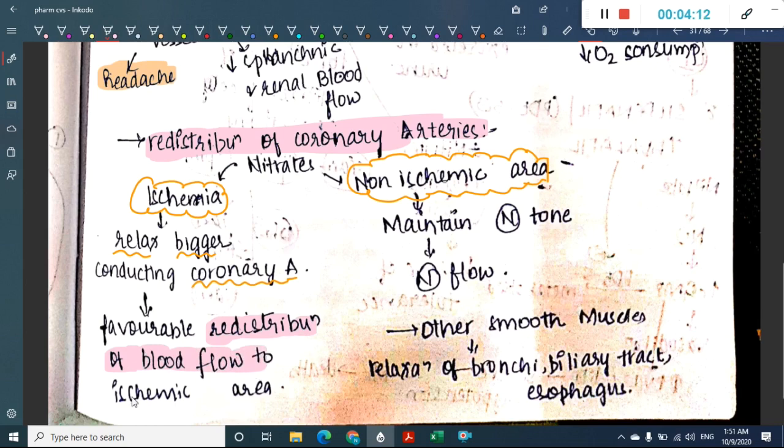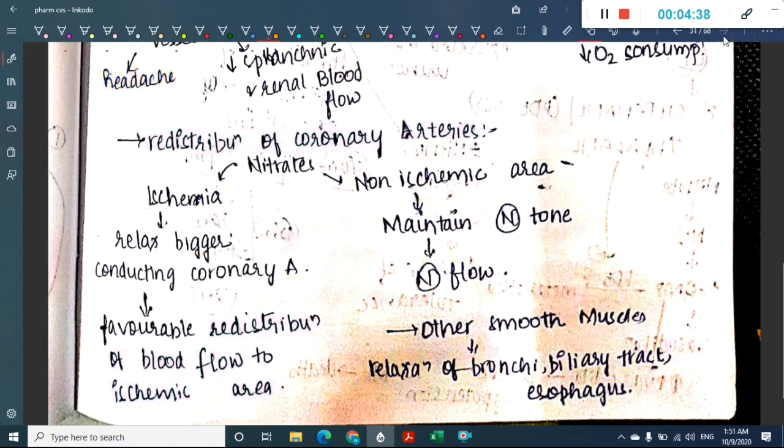The blood from the non-ischemic areas is diverted to the ischemic areas, but at the same time normal tone is maintained in the non-ischemic areas. So there is blood flow to the ischemic areas, and there is normal blood flow to non-ischemic areas also. That is the main important positive factor done by nitrates: redistribution of coronary blood flow.